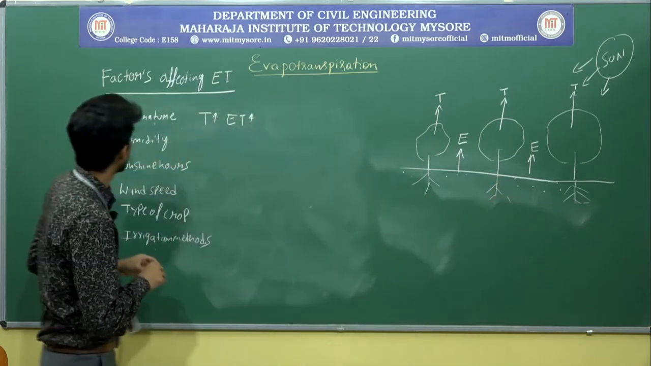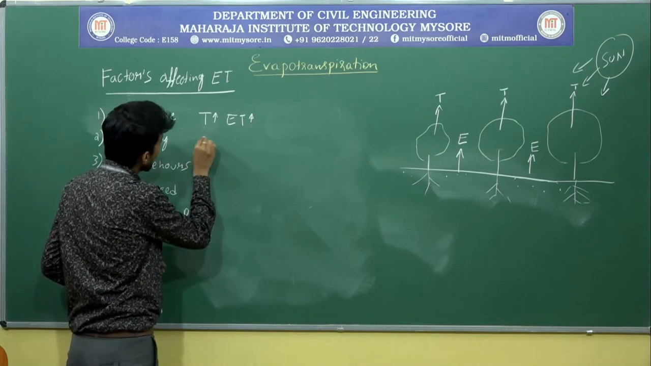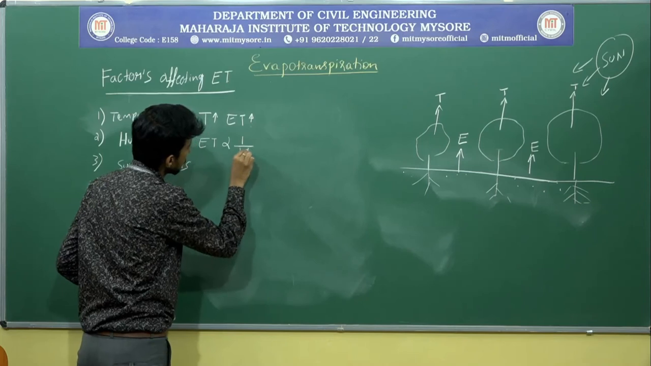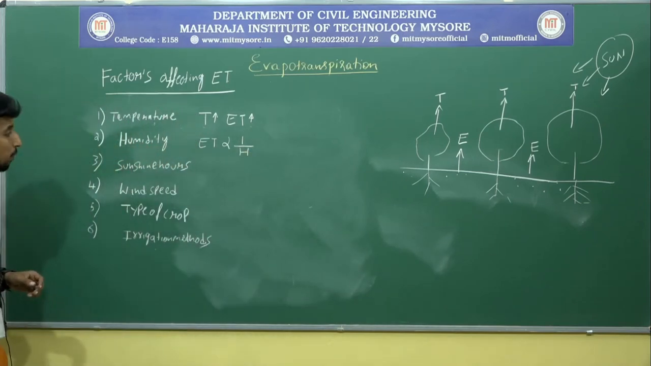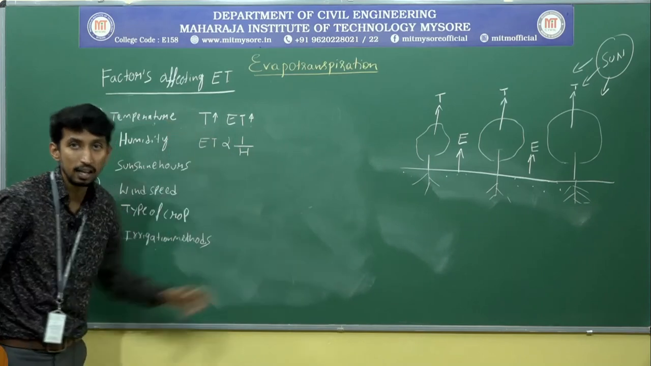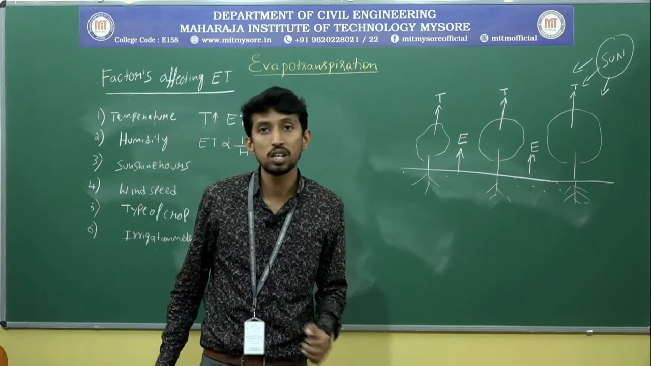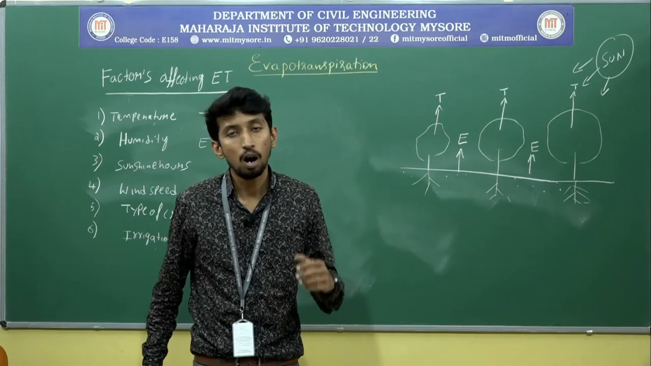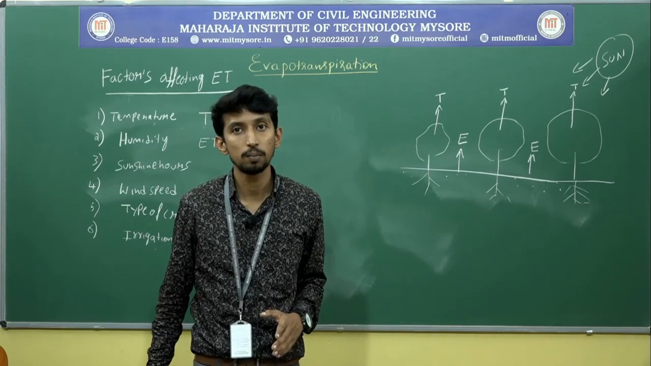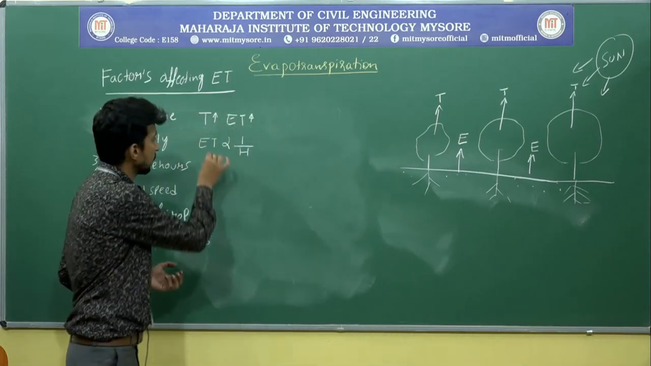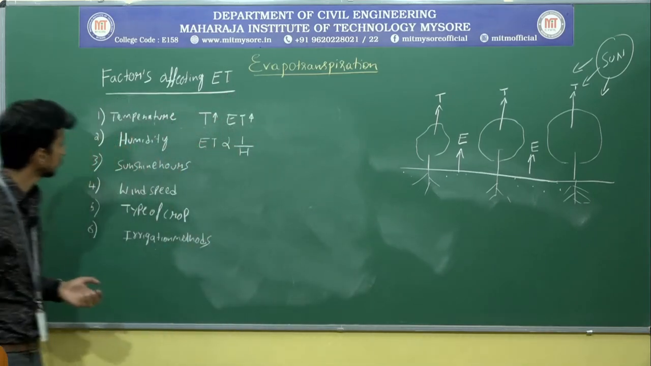Because evapotranspiration is inversely proportional to humidity. As the humidity increases, the evapotranspiration will decrease. Usually you are going to see in coastal areas such as Mangalore, Kerala, all the coastal areas are green in nature because there is more rainfall and more humidity. So the evapotranspiration is less.